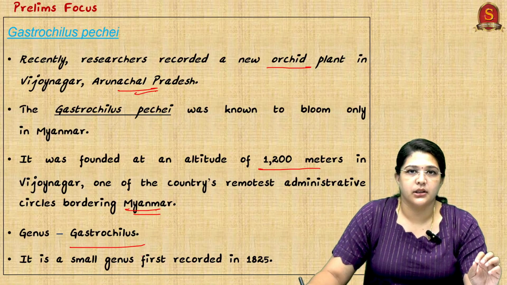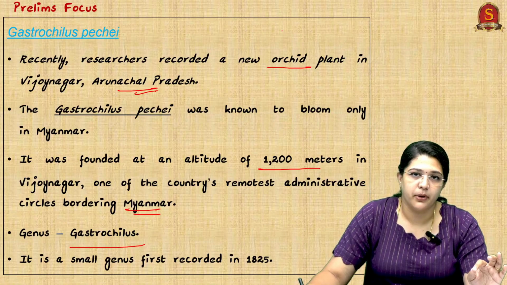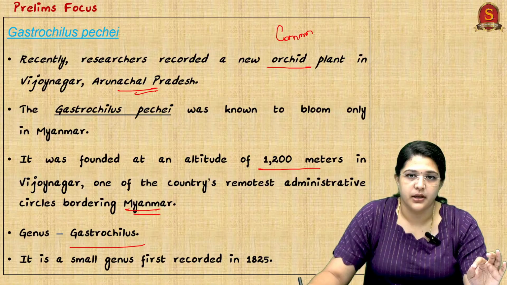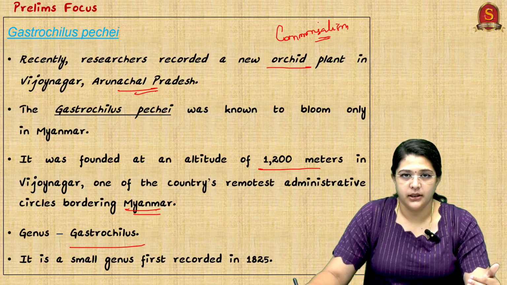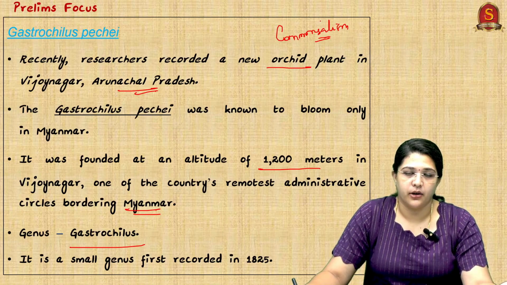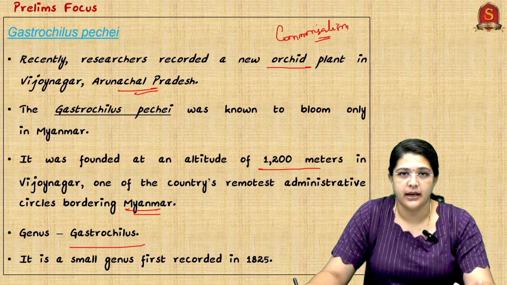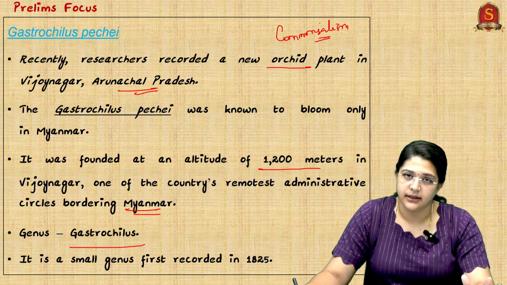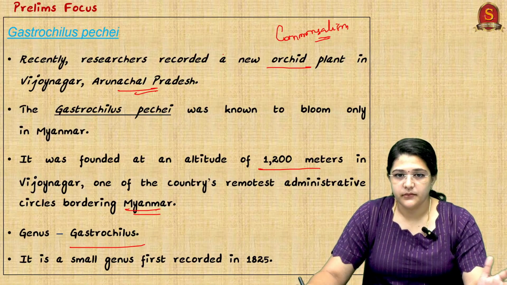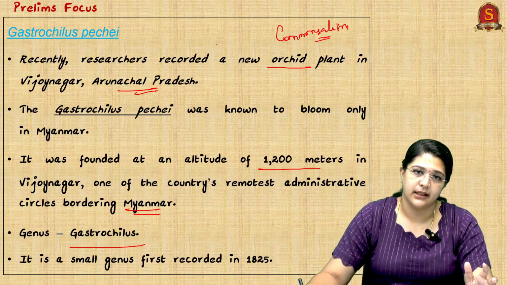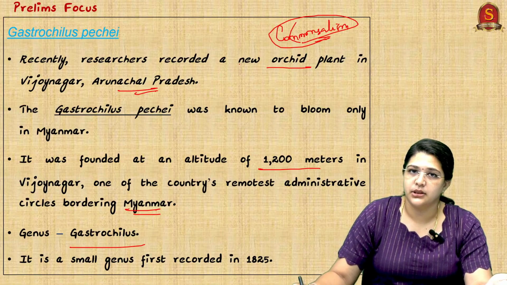We should know about the orchids. They are epiphytes. Epiphytes are the best example of the symbiotic relationship of commensalism. What happens here is that one species, the orchid, gets benefited, but the other species, the tree on which the orchid grows, is neither benefited nor affected. It offers mechanical support, whereas the orchid gets the sunlight. So this is a very good example of commensalism. We might get questions related to commensalism or even related to this species.